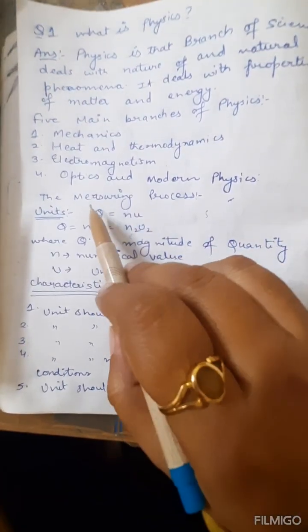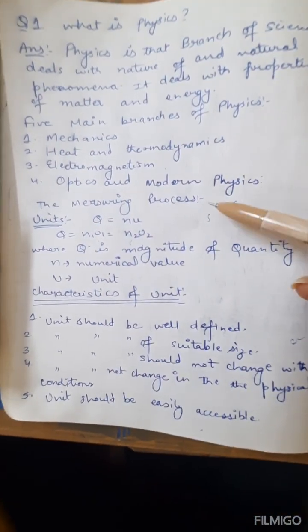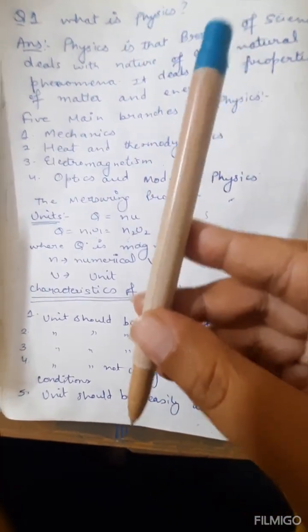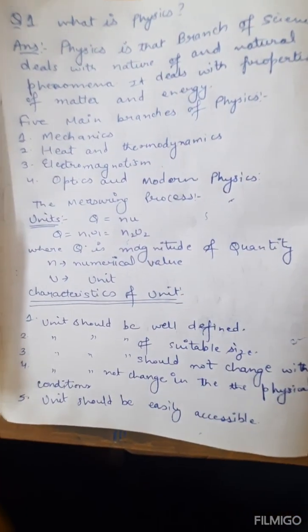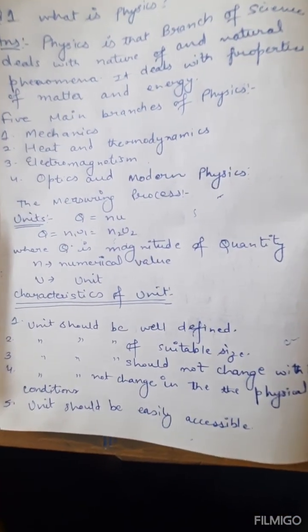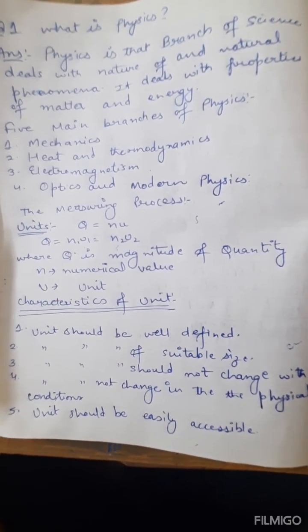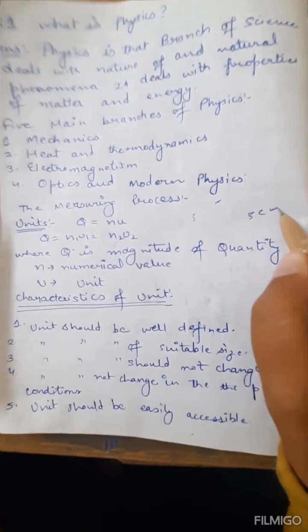So the next part is the measuring process. How are you going to measure a thing? कैसे measure करते हो? Suppose you have this pen. If I am saying that you have to measure the length of this pen, how will you measure the length of the pen? You will take a scale and measure the length. So you will tell the length of the pen is, suppose, 5 centimeter.